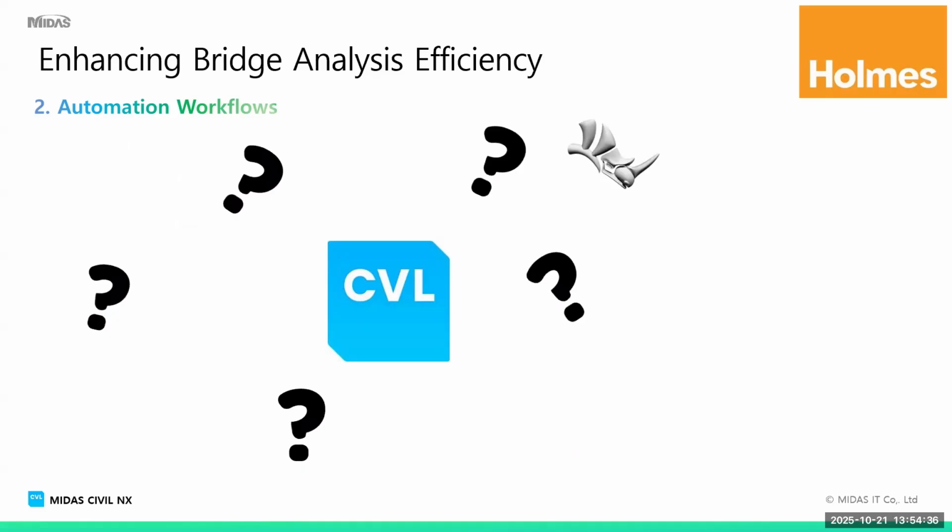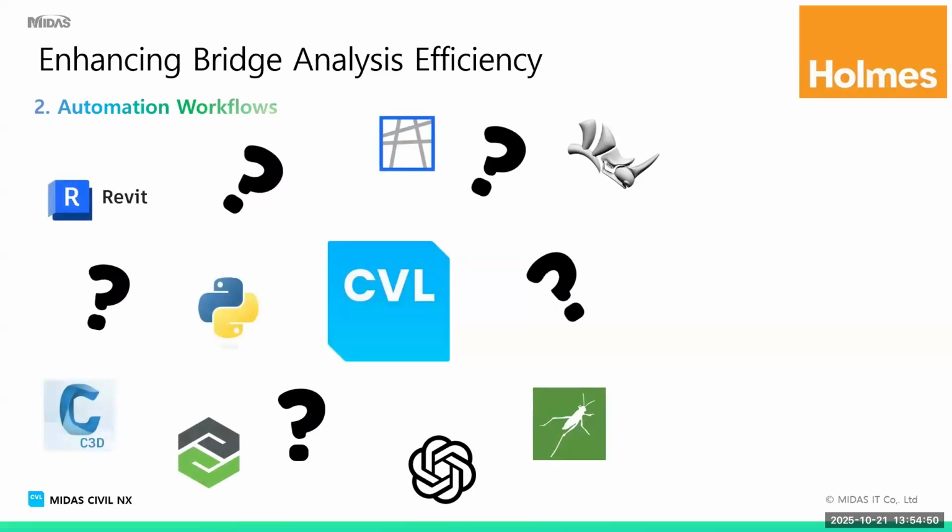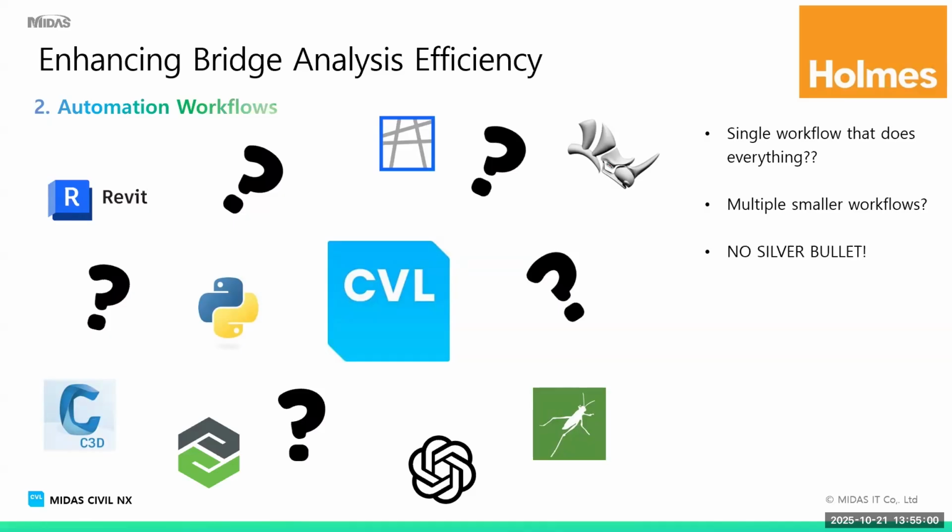So looking at software, and Pranav will talk about this in a bit more detail later, there's a lot of software around that now adds the capability of linking to Midas. Things like Rhino, Grasshopper, AI, Python, you name it. There are so many tools out there that the API functionality just broadens that horizon and those capabilities. Now the big question is: is there a single workflow to do everything, or is it multiple smaller workflows to do certain tasks? Unfortunately, there's no silver bullet.